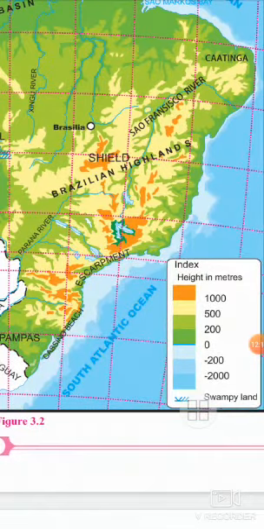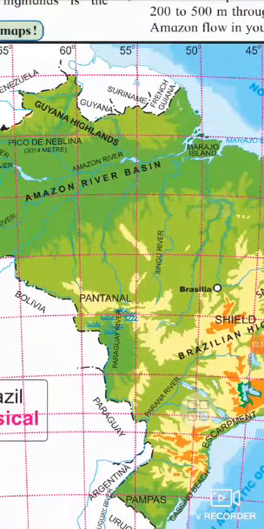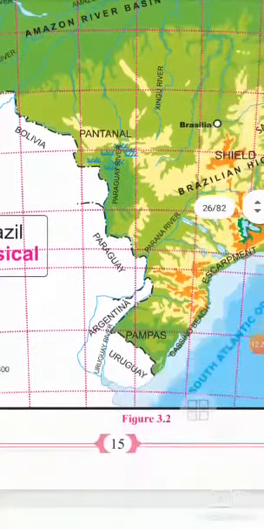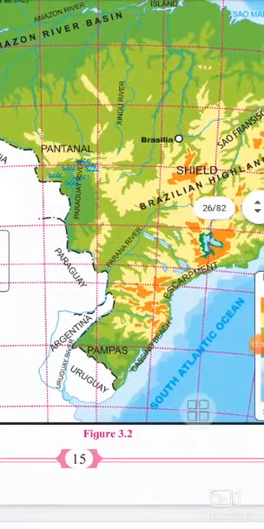The fourth feature is the plains. The plains in Brazil are divided into the Amazon basin in the north and the Paraguay Paraná source region in the southwest. Amazon plains. First, the largest plain land of Brazil.